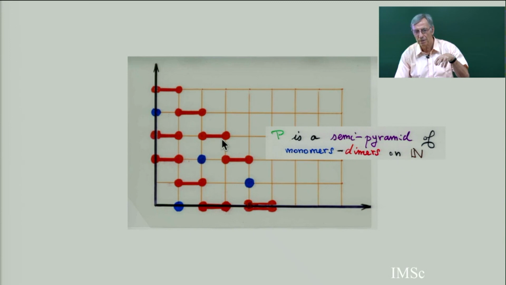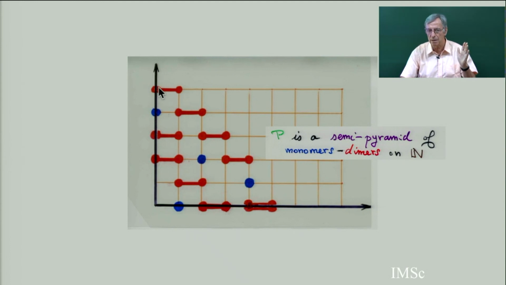That means a piece that you can remove without touching any other pieces. So there is only one maximal piece. And semi-pyramid means this maximal piece is touching the vertical axis. The projection of the maximal piece, maybe it's the dimers 0, 1, or maybe it's the monomers projecting in 0.